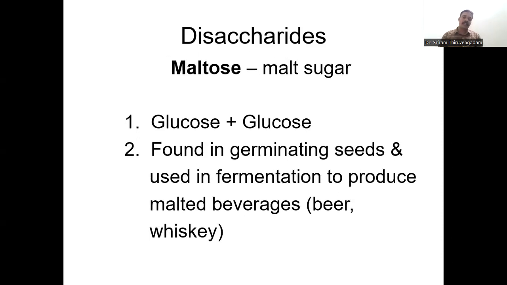There is another important disaccharide called maltose, which is also known as malt sugar, and is composed of glucose and glucose. It is present in germinating seeds, and it is also produced in malt beverages, especially in the production of beer or some wine related products as well.